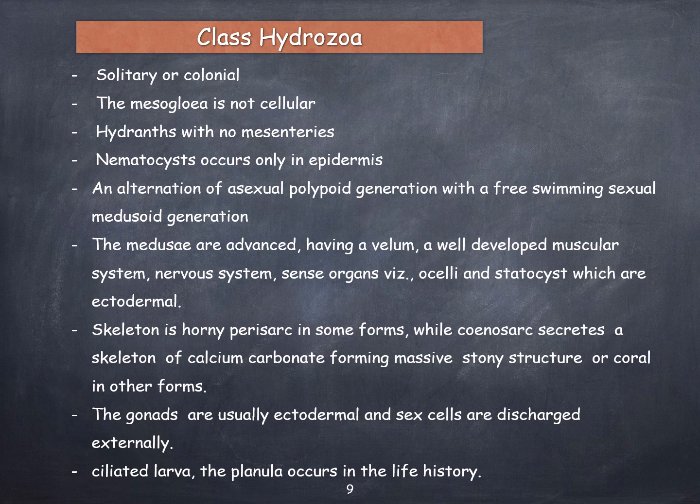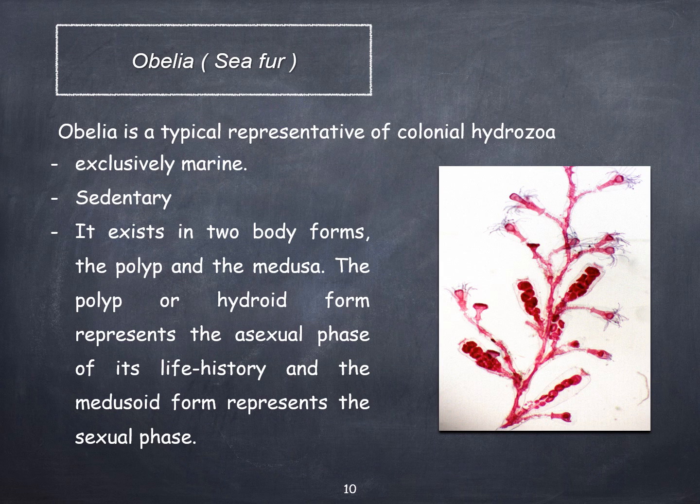Cleavage is holoblastic and there occurs a ciliated larva, the planula, in the life history. An example for class Hydrozoa is Obelia. Obelia is a typical representative of colonial hydrozoan. It is sedentary. It is a marine cnidarian, usually remaining attached to the surface of seaweeds. It is commonly called sea fur.